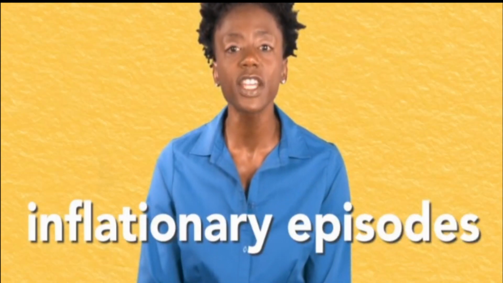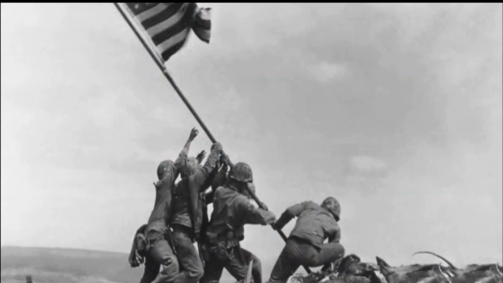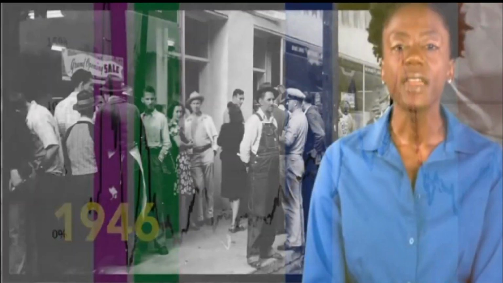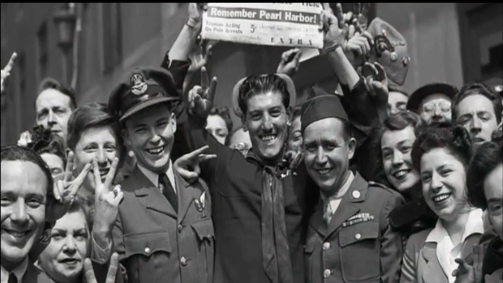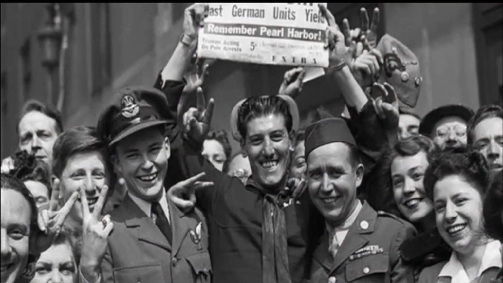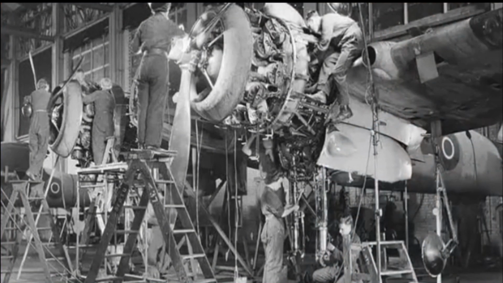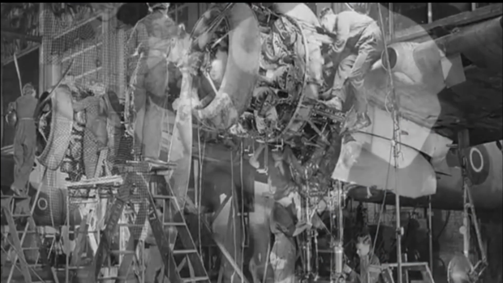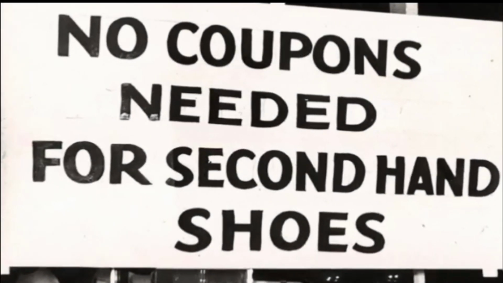These instances are also known by economists as inflationary episodes. The first of these 6 episodes actually occurred right after World War II, starting around 1946. This inflationary episode occurred because there was a lot of demand for goods as the war ended and soldiers came back home. And also because there were still supply shortages as countries around the world recovered from pouring so many resources into the war. The combination of high demand and low supply led to a sharp increase in prices.